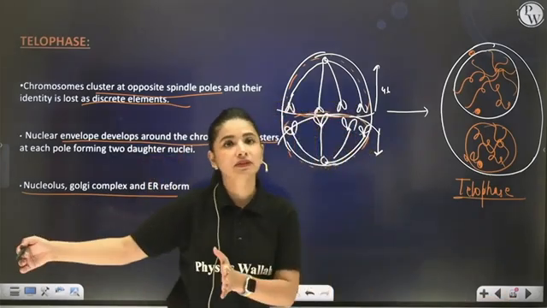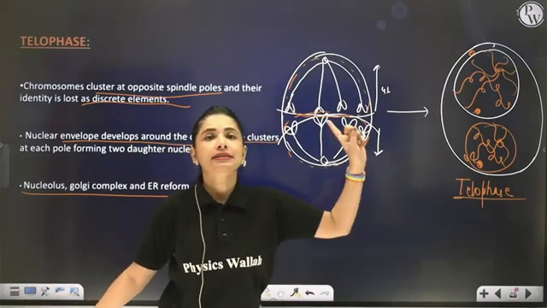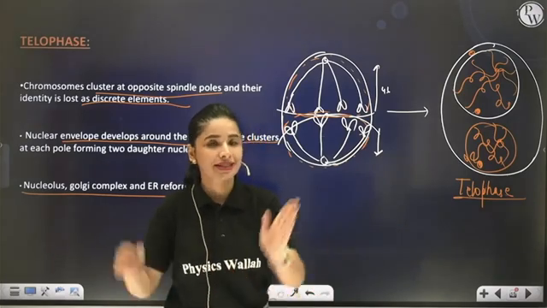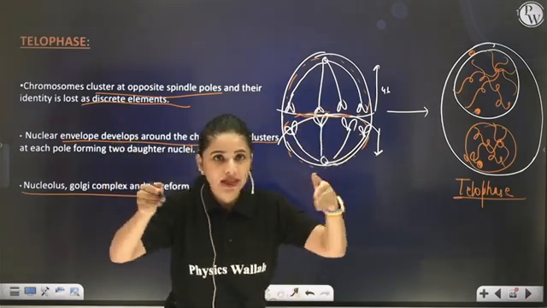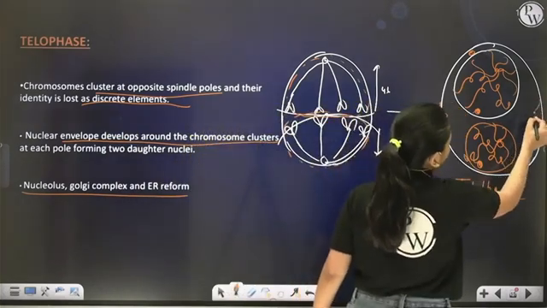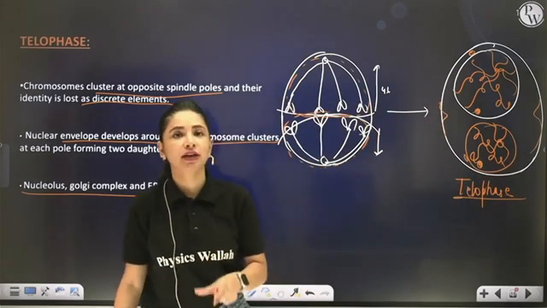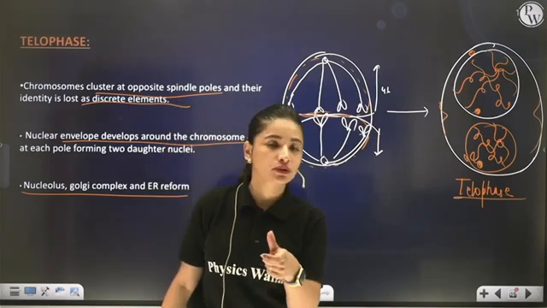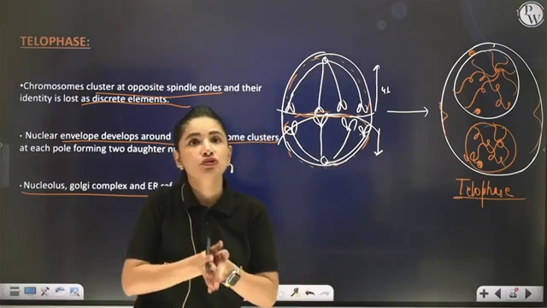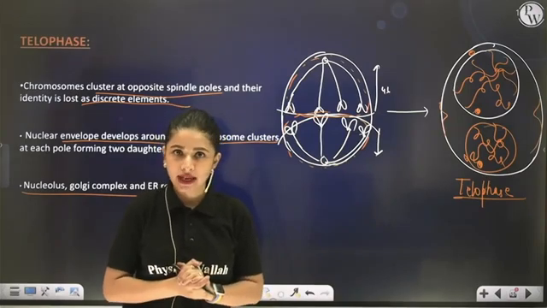Now the next step is division of the cytoplasm. So soon after ending telophase, cytokinesis also begins, and during late telophase in animal cell, the plasma membrane starts constricting inward. So within telophase you will see the beginning of cytokinesis by the constriction of plasma membrane in case of animal cell. So this is all about telophase.